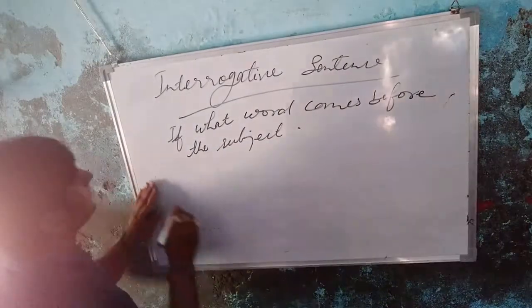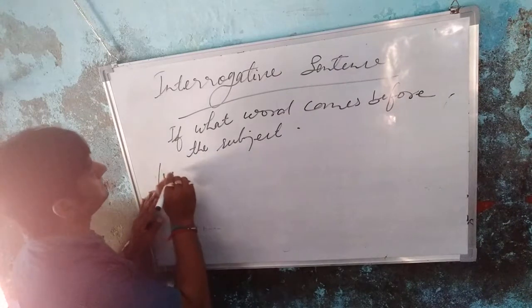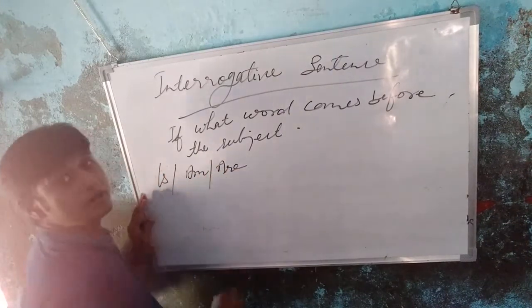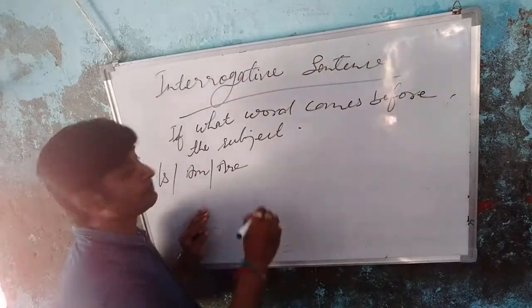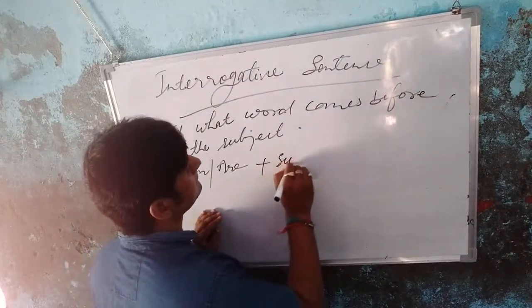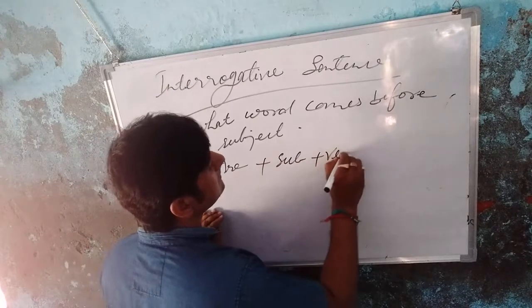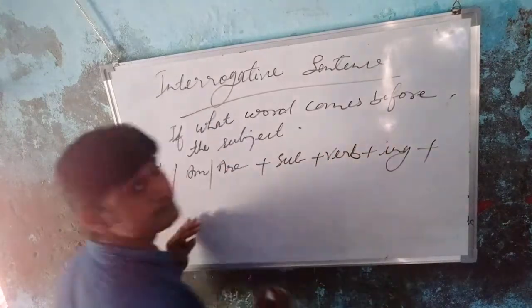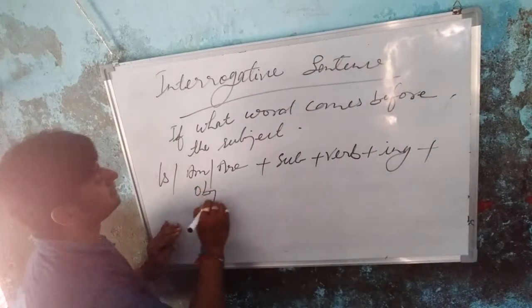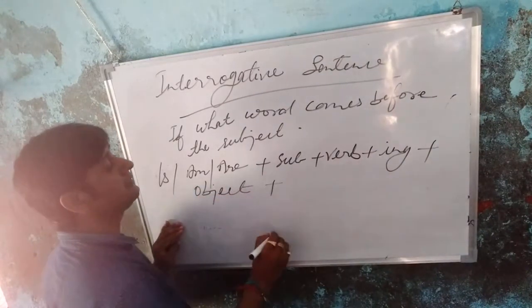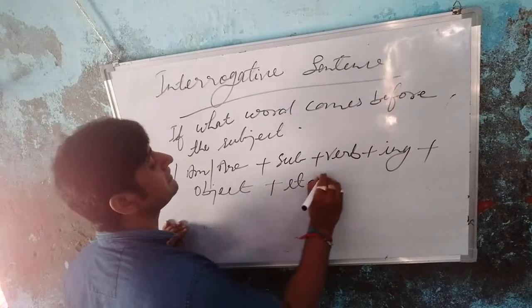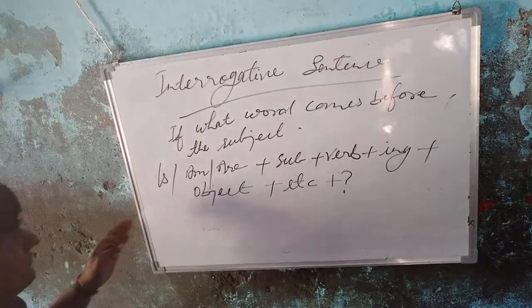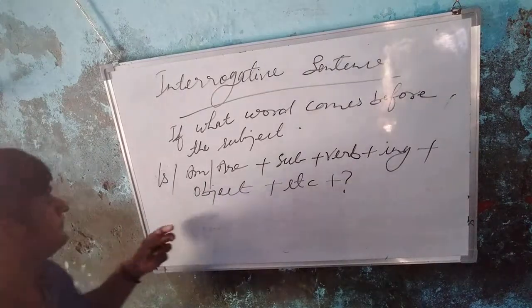Okay, friends. So first you write is, am, are, plus subject plus verb plus ing plus object plus etc plus question mark. How will you do it?